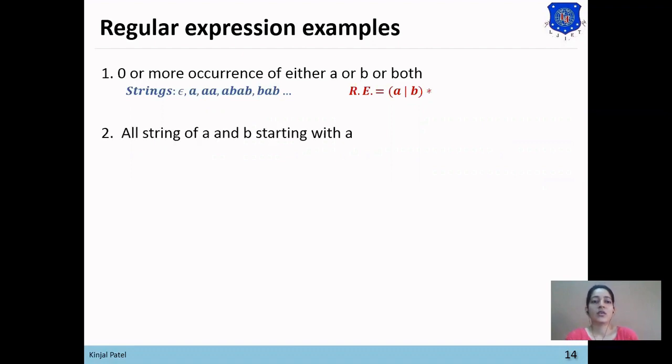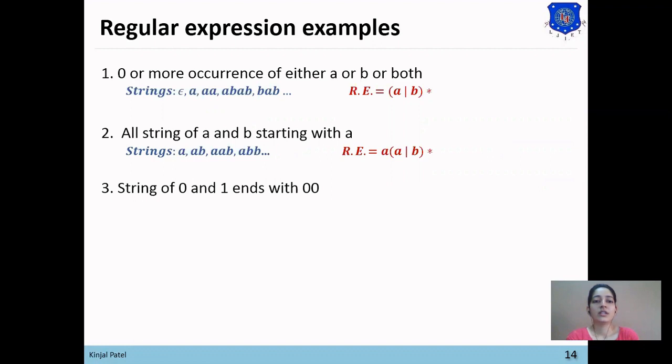The next statement is all strings of A and B starting with A. The strings that can be generated for this statement are A, AB, AAB, ABB. A is a must for this statement. So A is a must, then any occurrences of A and B, Kleene star. So A followed by (A or B) Kleene closure.